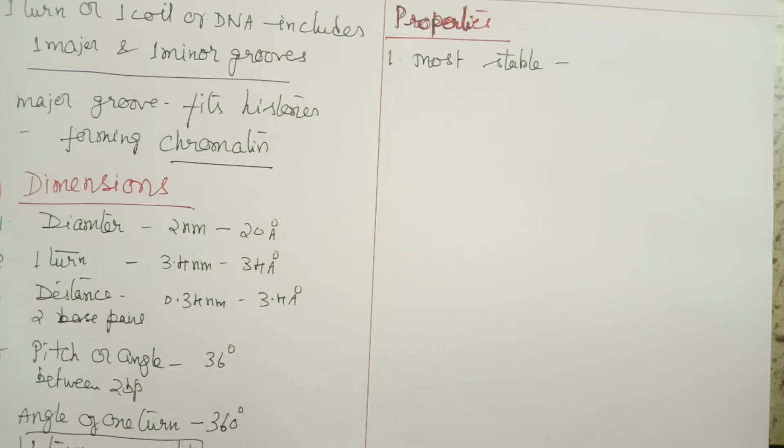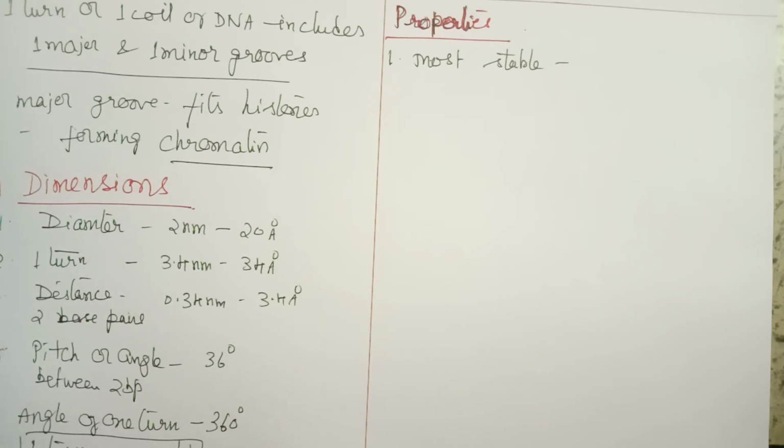The stability of DNA is because of different reasons. In the first point, I'll give you all the reasons for the stability of the DNA molecule. That is the first property, and then I will give you the other properties also.